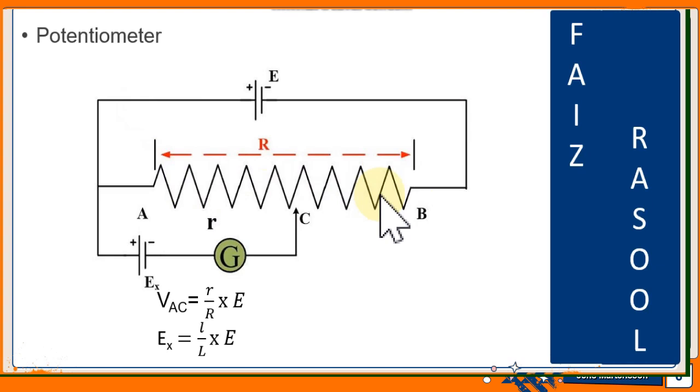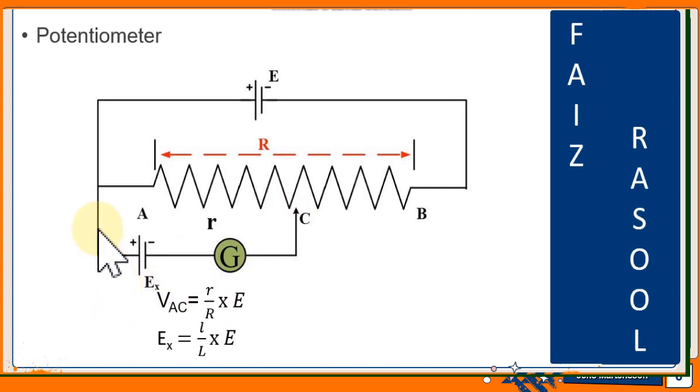But to measure the unknown voltage, the unknown EMF of the cell, the only change in the circuit is that we have replaced the voltmeter with the cell of unknown voltage, named EX, and placed a galvanometer in series with it. Its EMF is going to be determined. The galvanometer is placed in series with it between terminal A and C.